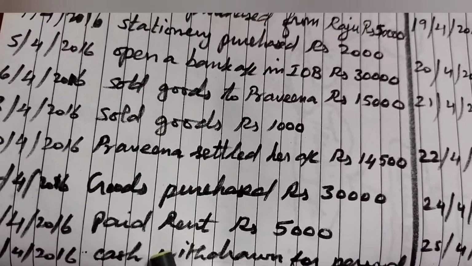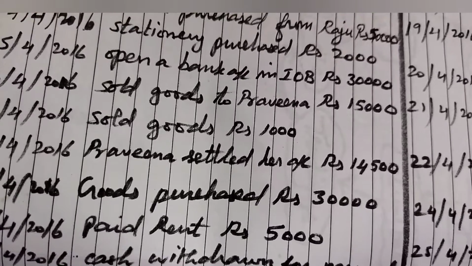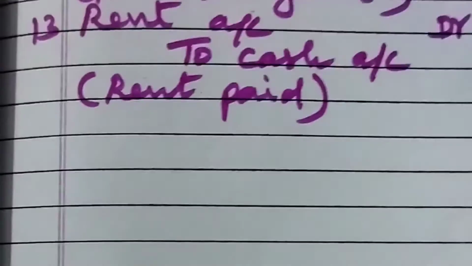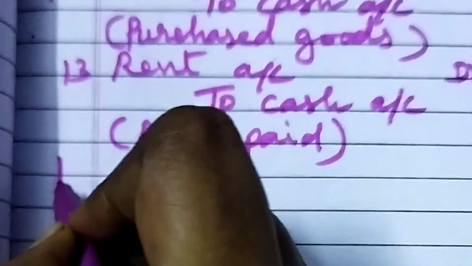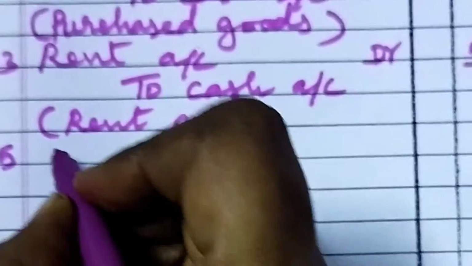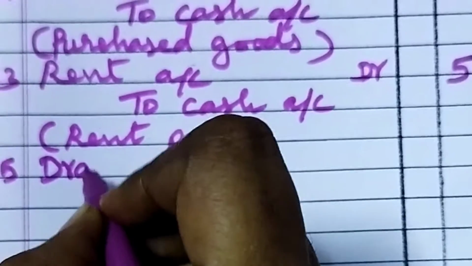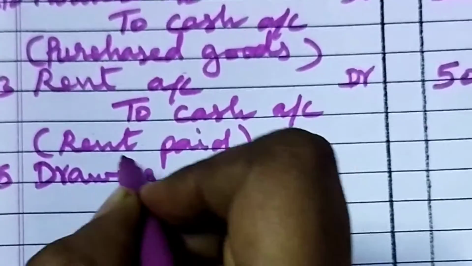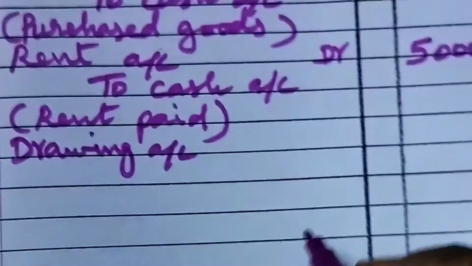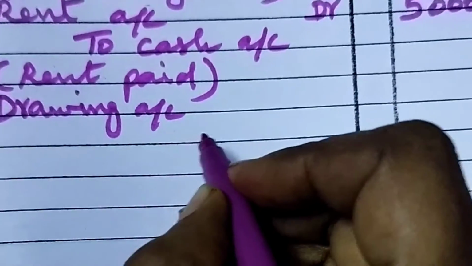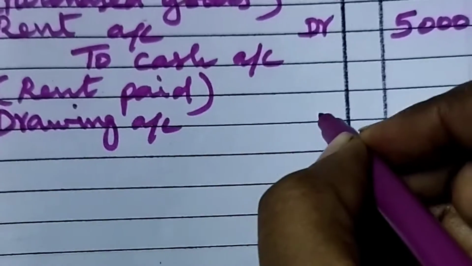Now we can prepare the journal. What is the date? 15th April. So 15. Then what we have to write? Drawings. Drawings is a personal account, because the owner is the receiver. So we are debiting the drawing account.